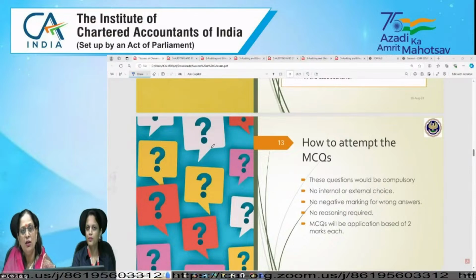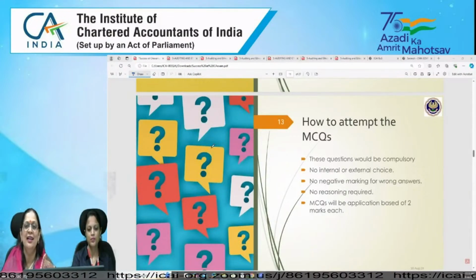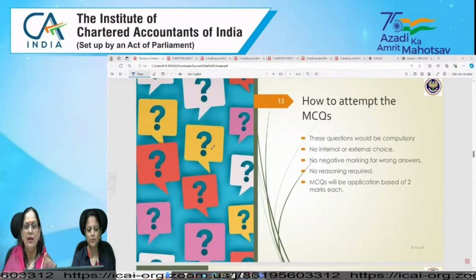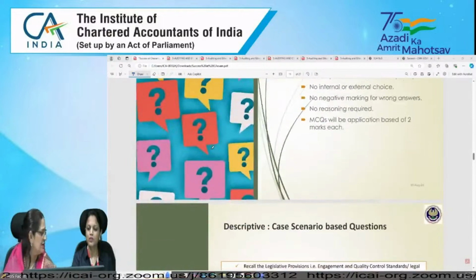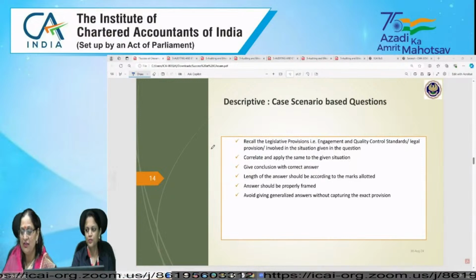No internal or external choice, no negative marking, no reasoning required. So it's very, very easy to score the marks in the MCQ part, right? But just only one practice you should have. You should interlink it with the provisions, right? Descriptive case scenario based question, I think we have already explained you.